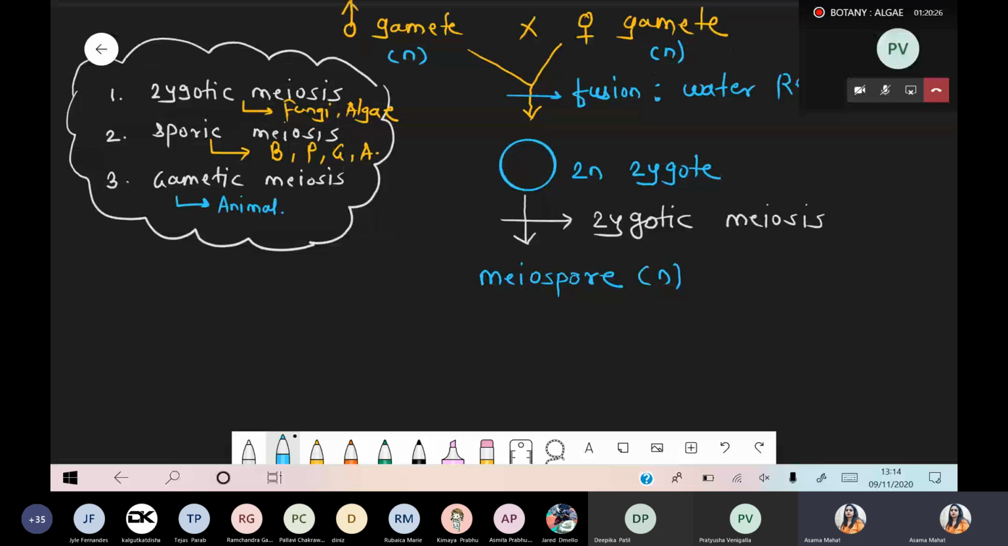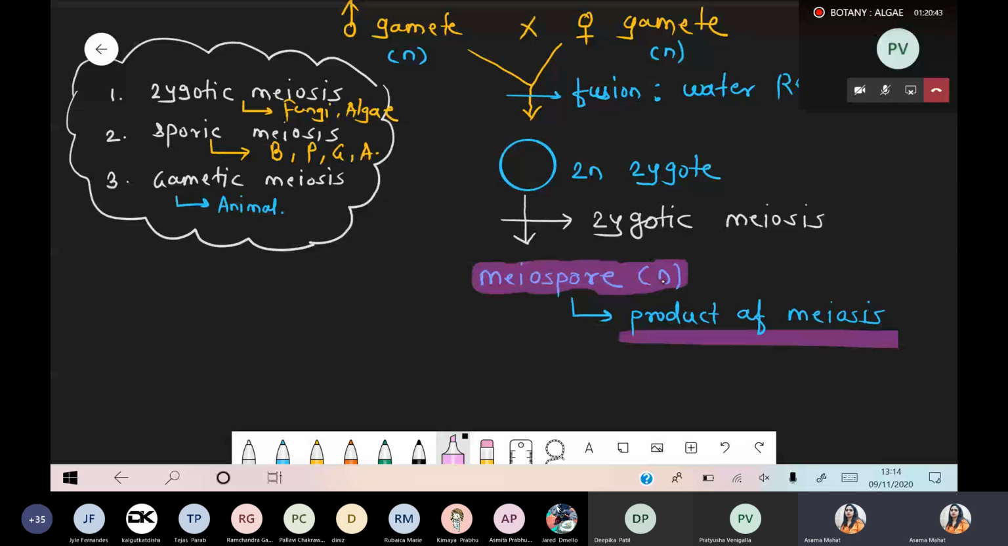Mitospore, product of mitosis. Meiospore, product of meiosis. Got it? So we are talking about which process? We are talking about meiospore, haploid in nature. What's the difference between the spore and the zygote?